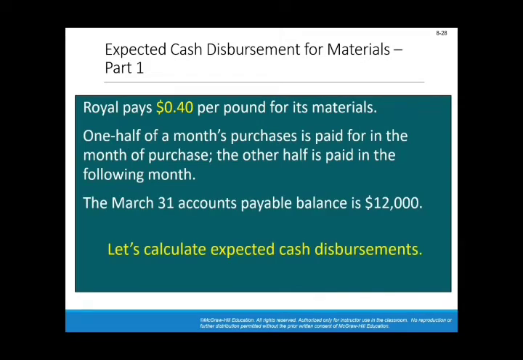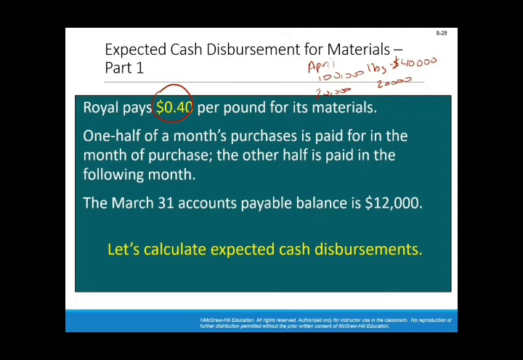Now, expected cash disbursement or cash payment. The given says that Royal pays $0.4 per 1 pound for its raw material, and this was already mentioned. One half of the month's purchases is paid for in the month of the purchase. So assume that in April you purchased 100,000 libras. Each libra costs me $0.4, so I'll be liable in total for $40,000. I'll pay half of this amount in April, which is 20,000, and the other half in the following month, which is May.